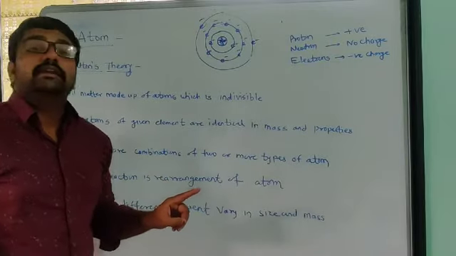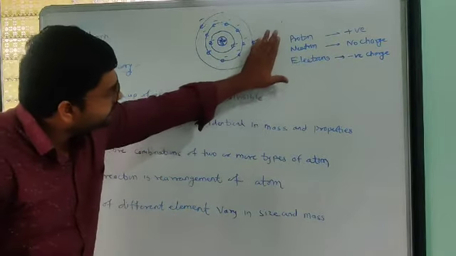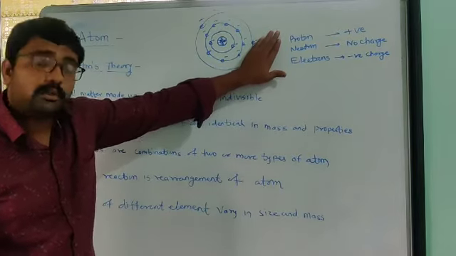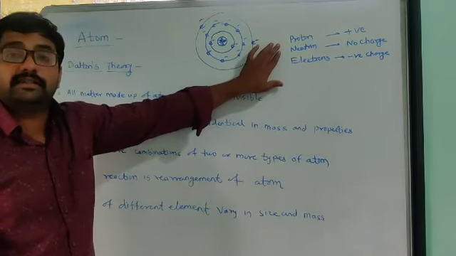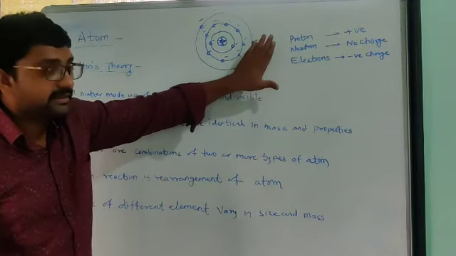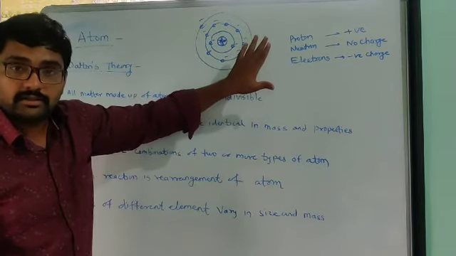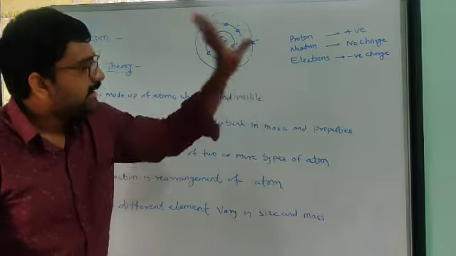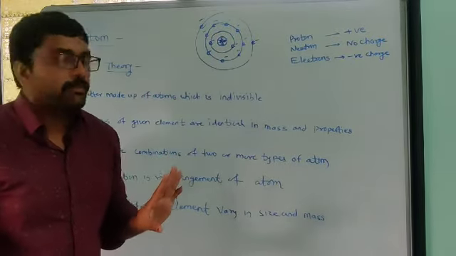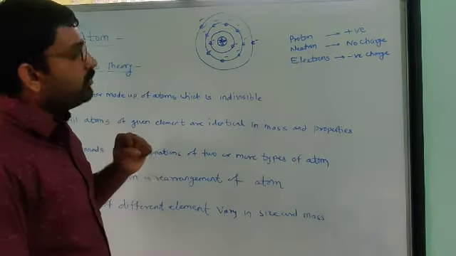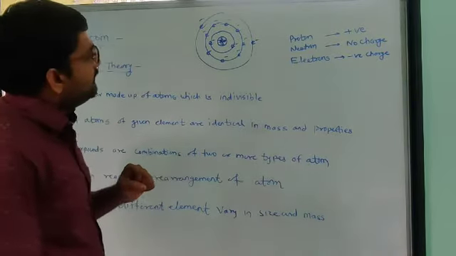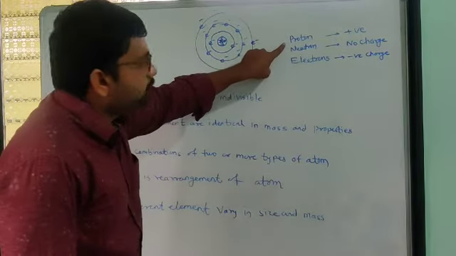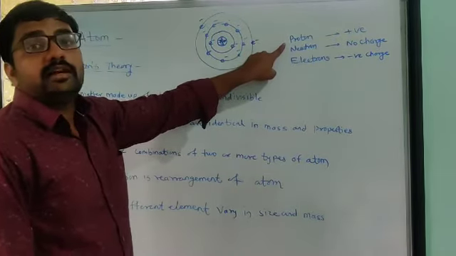Electrons have negative charge. These three things we have to remember well, as we will use them in your further higher studies. These are the general basic things to bear in mind: proton positive charge, neutron no charge, and electrons negatively charged. So the modern atomic model tells us that whatever is positive charge means simply protons, or positively charged particles.